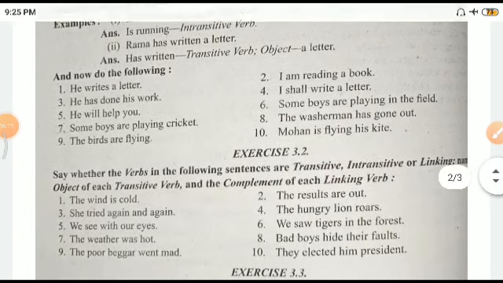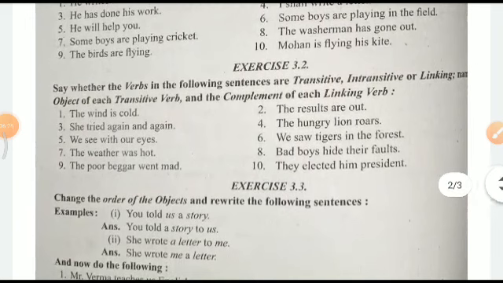So let us now go to exercise 3.2. Say whether the verbs are transitive, intransitive, linking, and all that. The wind is cold. Wind is cold. Is it auxiliary, or is it intransitive, or is it linking? So here wind is a noun and it is linked with cold by the letter is. The results are out. The result and out, I don't think it comes under noun, so you can call it an auxiliary verb here.